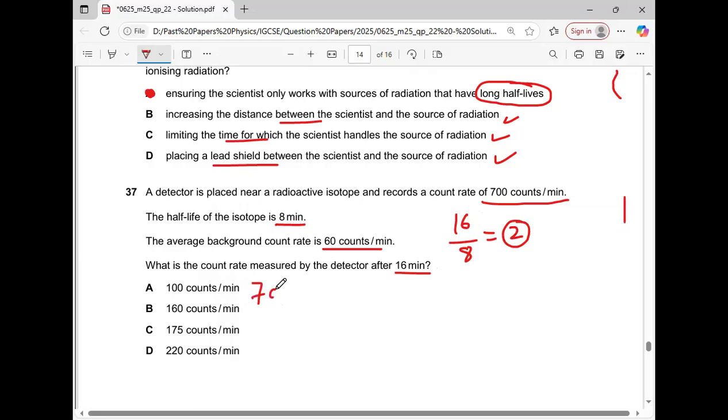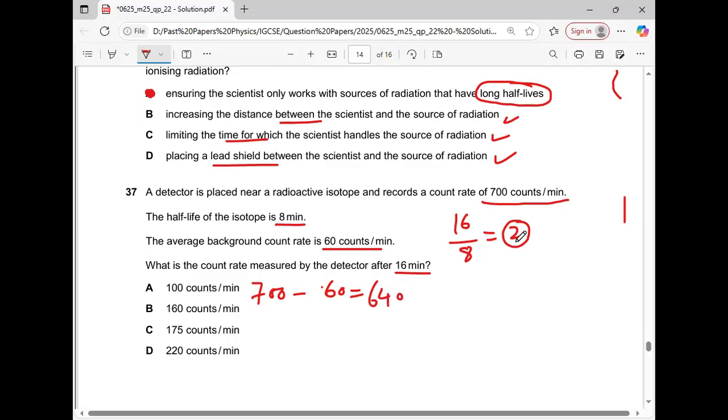Since 700 is the original value, but along with this value we are given the background radiation as well. And what is that value? 60. So 700 minus 60 in order to get the actual or real value of the radiation emitted by the element. It will be 640.